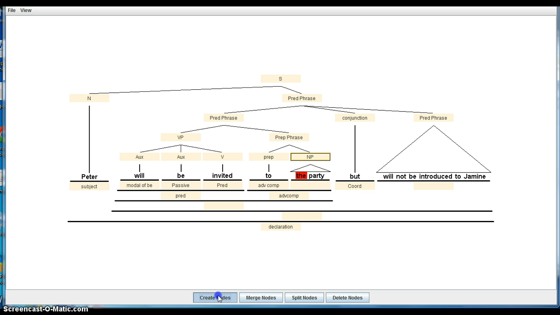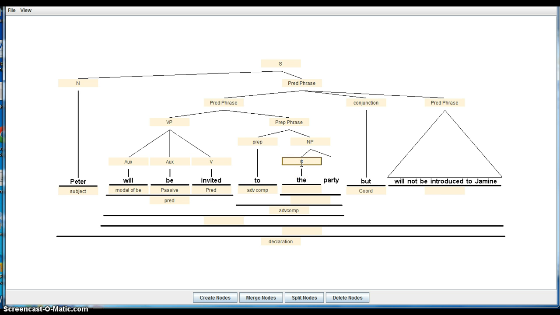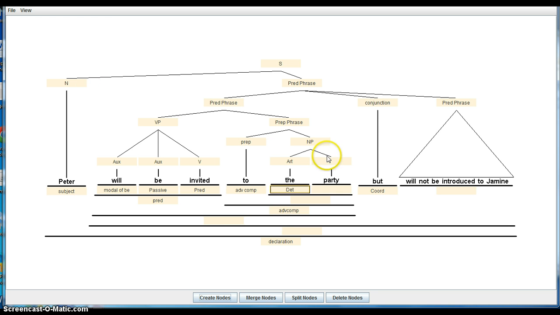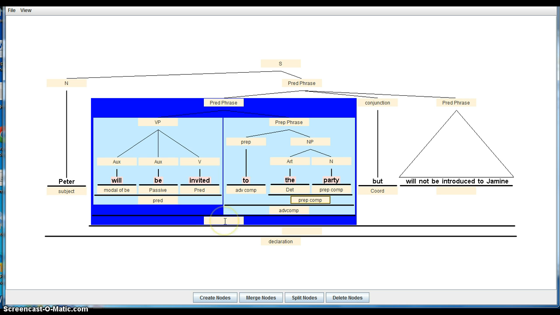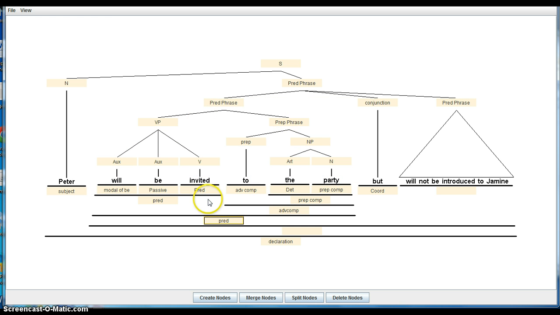And so now we have our article, and we have our determiner, and we have our party, or N. And so party is going to be the prepositional complement of to. So this is the prepositional complement. The party is the prepositional complement. To the party is the adverbial complement. And then Peter will be invited to the party. That is the entire predicate, at least the first predicate before the conjunction.